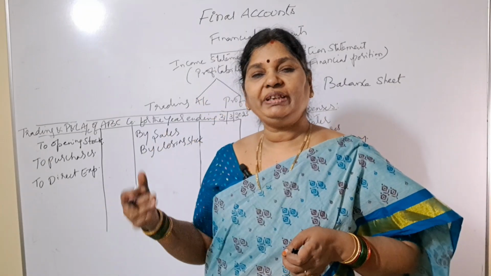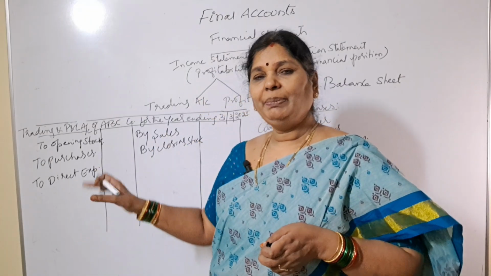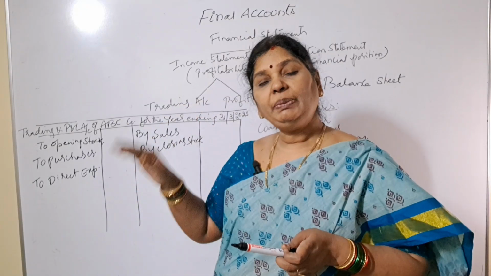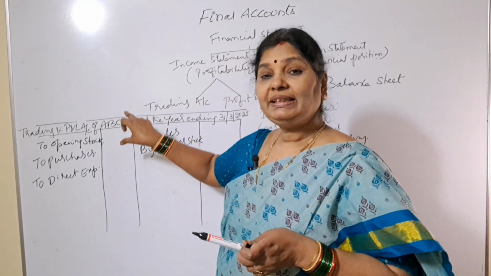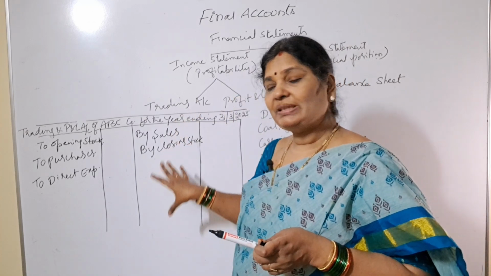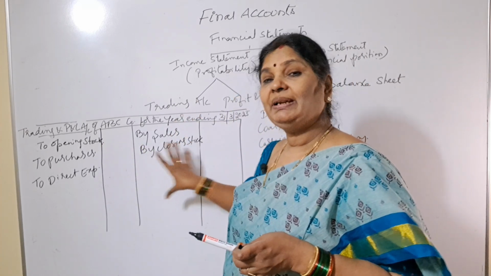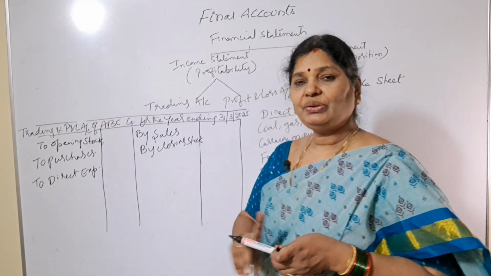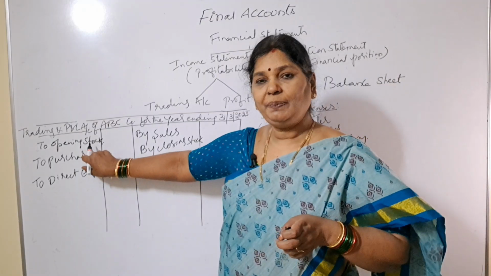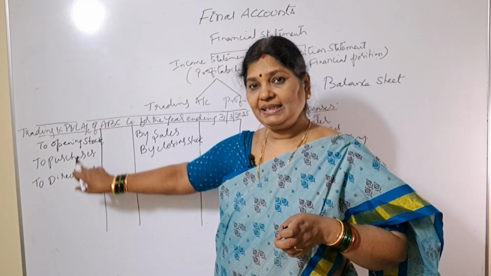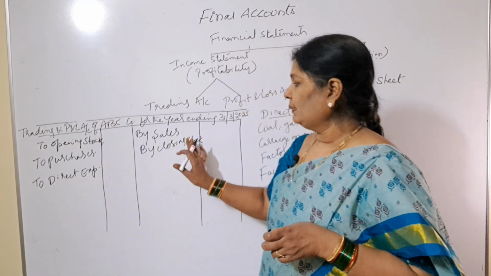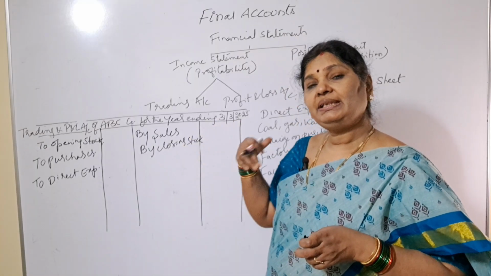I will explain the trading account very clearly in our coming video. But today I want to show you exactly what final accounts are. How you'll prepare final accounts by using three steps: trading account, profit and loss account, balance sheet. In that process, I want to explain what generally will be covered under trading account. So is it clear what we are covering under trading account? First we have covered opening stock. Next, purchases. Next, direct expenses on the debit side. These three are a must. Next, by sales, meaning whatever sales we are making.